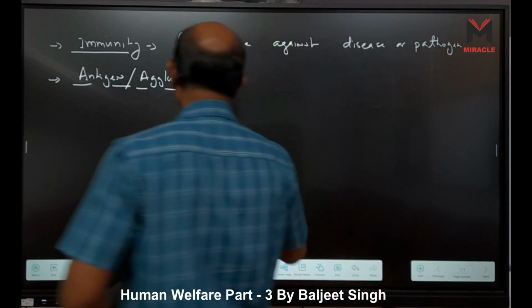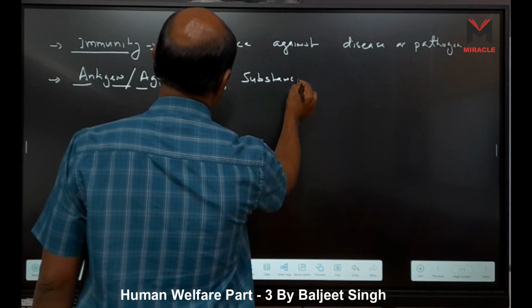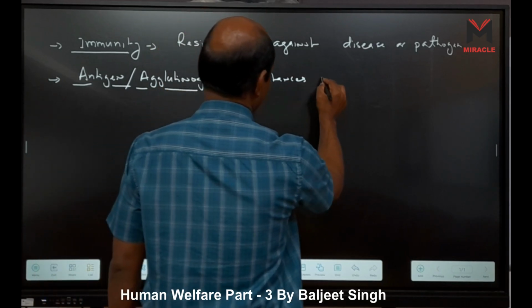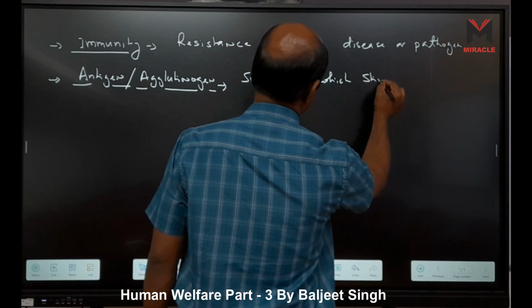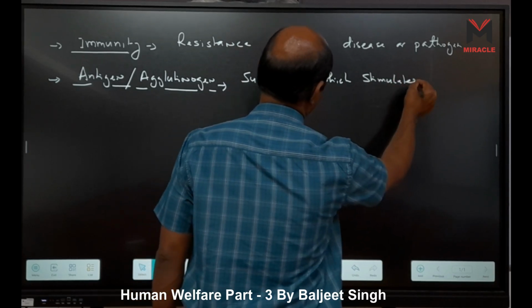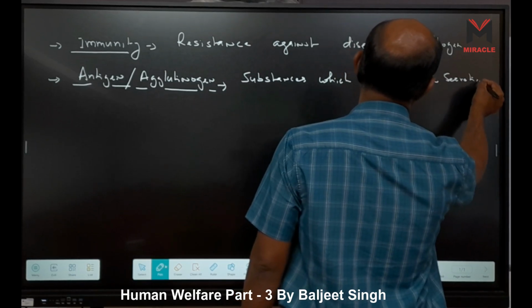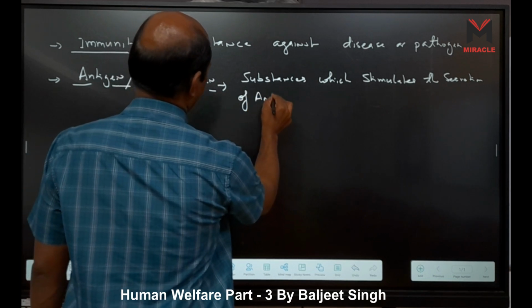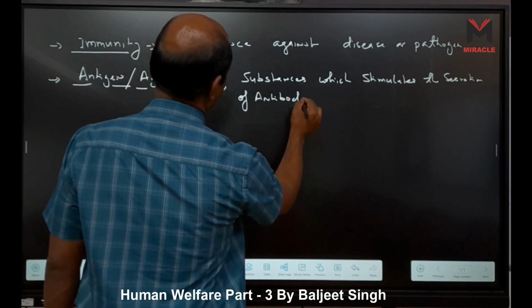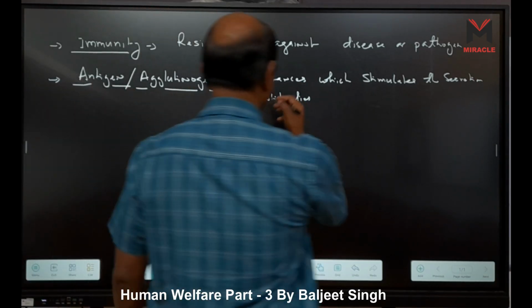We can say these are substances which stimulate the secretion of antibodies. But where are they present?